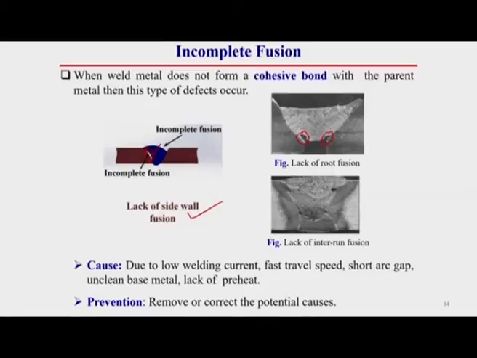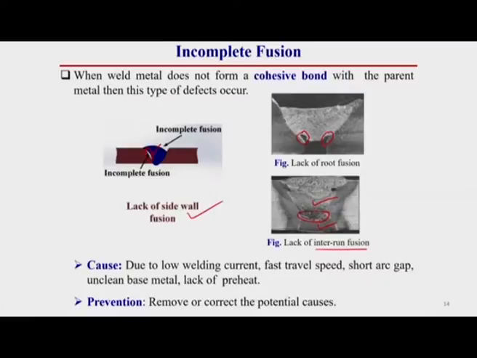This can also be inter-run fusion. Inter-run fusion means here this is one pass, this is another pass. In between these two passes there is no cohesive bonding, or we can say there is a gap between these two weld passes. So, this is called lack of inter-run fusion.